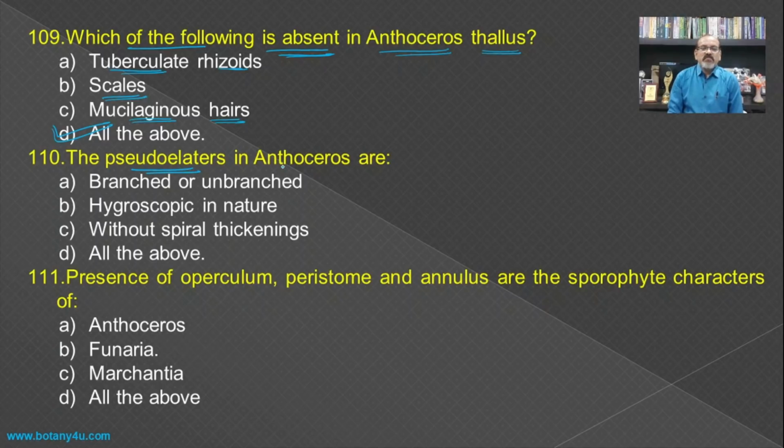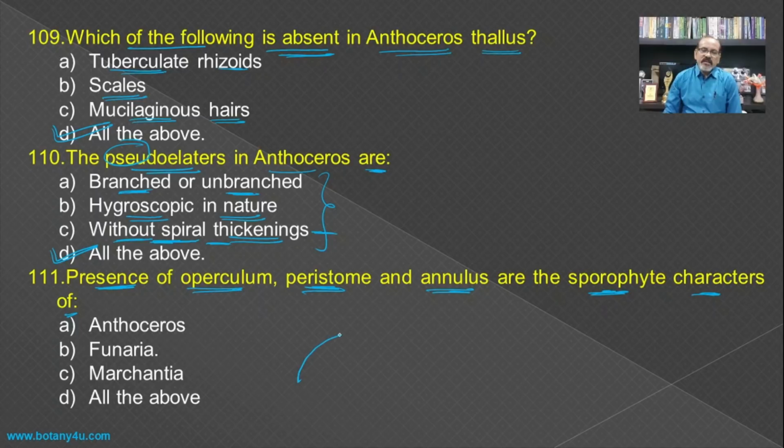Then pseudo-elaters in Anthoceros are branched or unbranched, they are hygroscopic in nature, and they are without spiral thickenings. All these three are the characteristic features of the pseudo-elaters, and hence all the above becomes the answer for this question. These are known as pseudo-elaters because they do not have the spiral thickenings, so you should remember this character also. The presence of operculum, peristome and annulus are the sporophyte characteristics of?